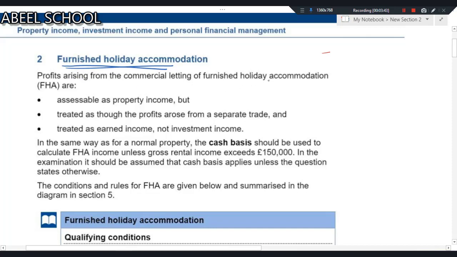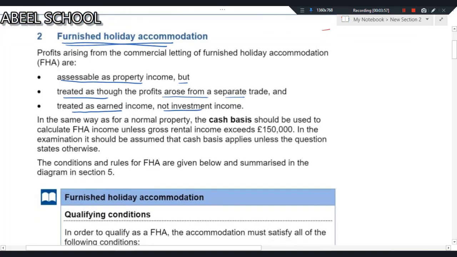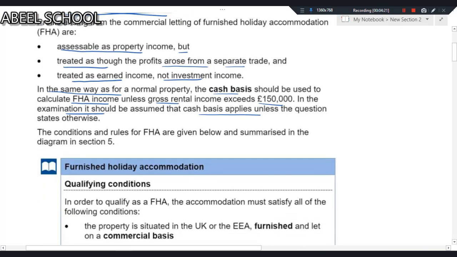Profits arising from commercial letting of furnished holiday accommodation are assessable as property income, but treated as though the profits arose from a separate trade and treated as earned income, not investment income. Again, on furnished holiday accommodation, you will normally go for the cash basis unless rental income exceeds 150,000, then obviously accrual basis. In the same way as normal property, the cash basis should be used to calculate furnished holiday income unless gross rental exceeds 150,000. In the examination, it should be assumed that cash basis applies unless the question states otherwise.